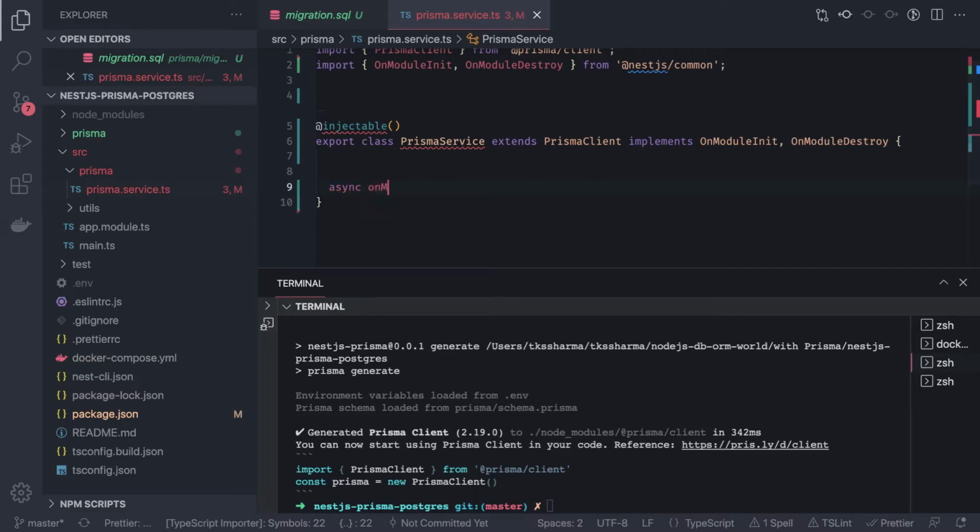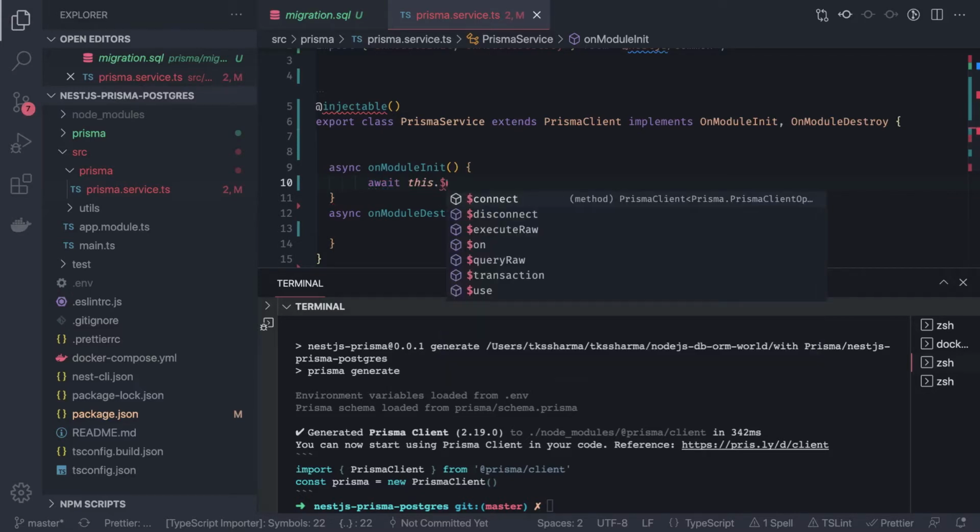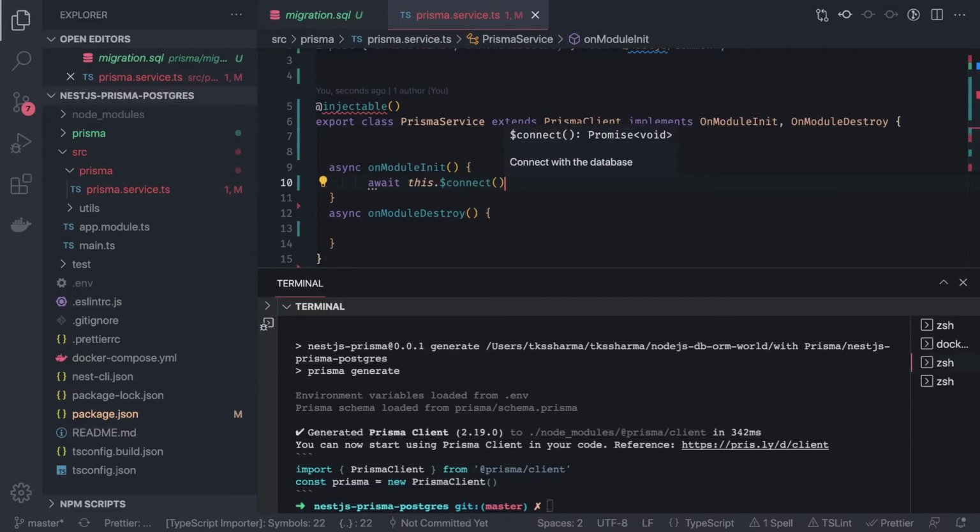Async onModuleInit. I was thinking if autocomplete can give me both the methods automatically, or I can write them. onModuleDestroy. What we are going to do here, we are already extending the Prisma client service, so we can simply say this dot dollar connect. If everything is good, it should be able to give us the connection, and here we can just say this dot disconnect.